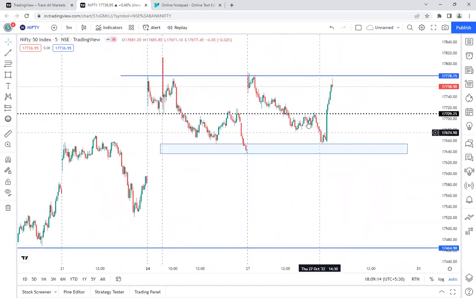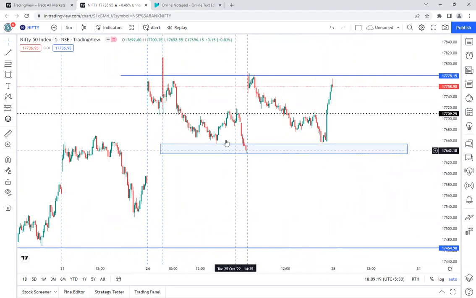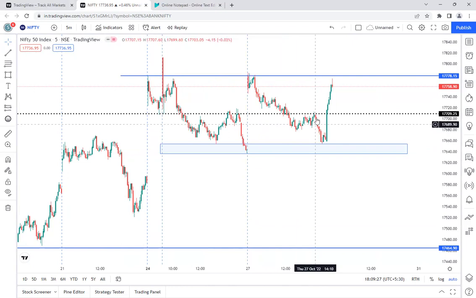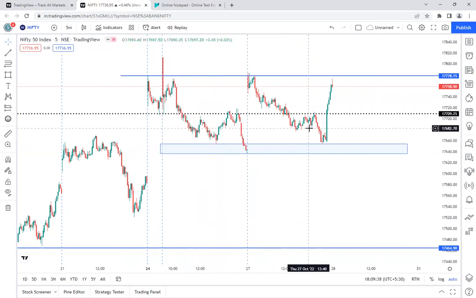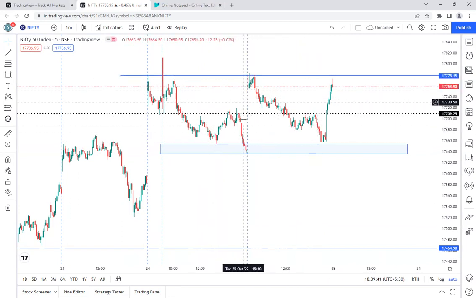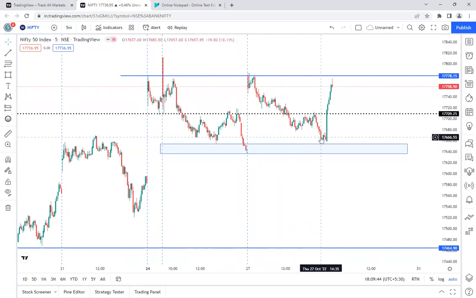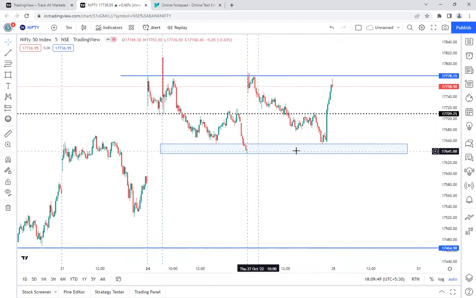So that is a good thing, that today, even after getting the rejection at that level, they did not fall down or go below the previous day low. The previous day low is somewhere about here, and today they got the rejection at the same level. If you see yesterday's price action, the last trading session, they got rejection and closed below the day low. And today also they got rejection even after a good gap up opening. They fell down, and one thing they made sure of is that they did not go below the previous day low, and they started moving up very sharply.